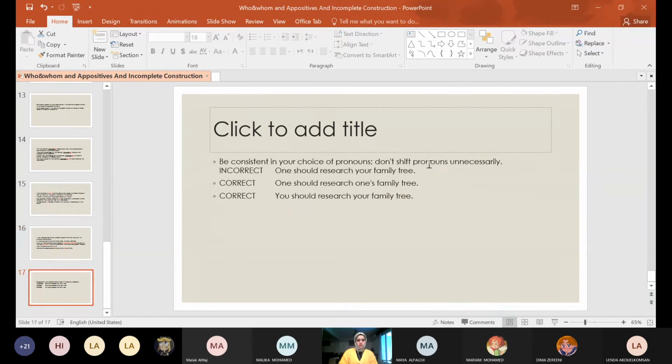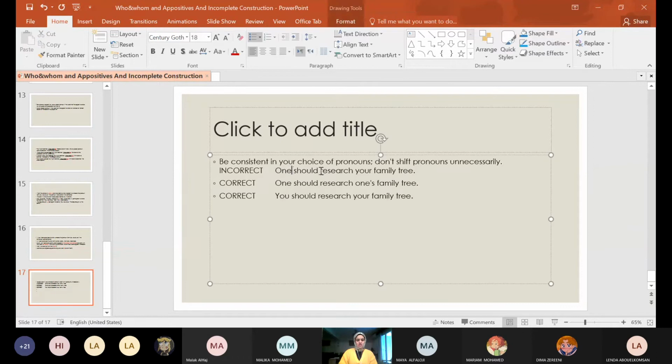Here, don't shift pronouns unnecessarily. The question of dangling modifiers or shifting pronouns comes up. So here, one should research your family tree is incorrect. One should research one's family tree. You should research your family tree. Why? Because one here can't go with your. One is for one's family, you is for your family.